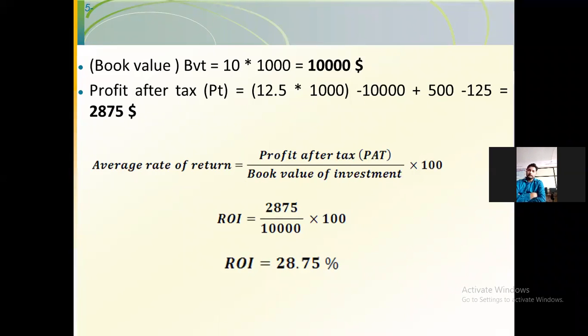So ROI, that is average return on investment, will be equal to 2,875 divided by 10,000 multiplied by 100, which is 28.75%. Is there any question, any doubt? Shall I move ahead to the next point?